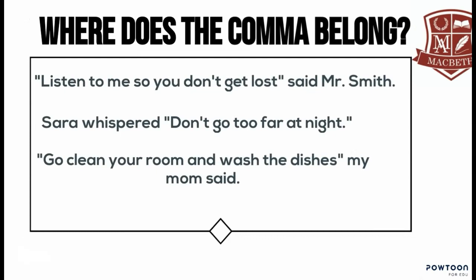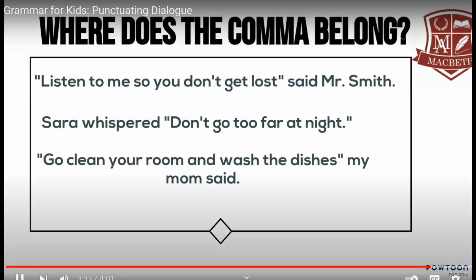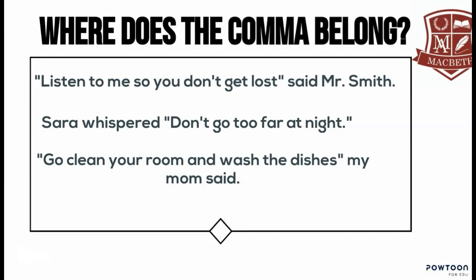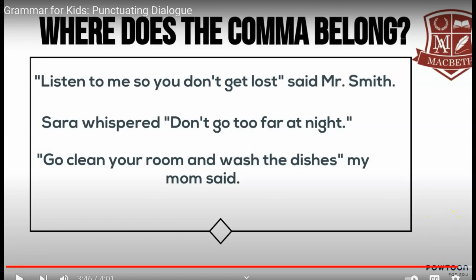Now it's your turn. Pause the video and place the commas in their proper positions. Remember, the comma either goes before the dialogue tag, inside the closing quotation mark, or after the dialogue tag.